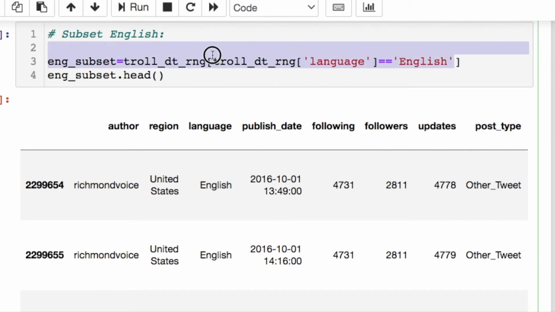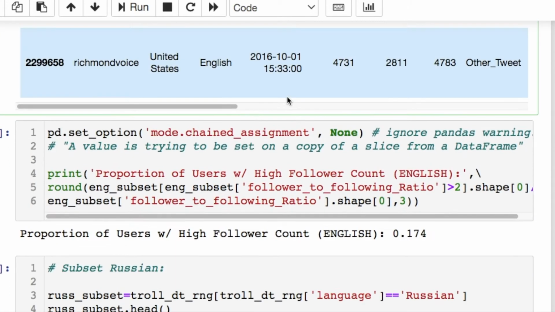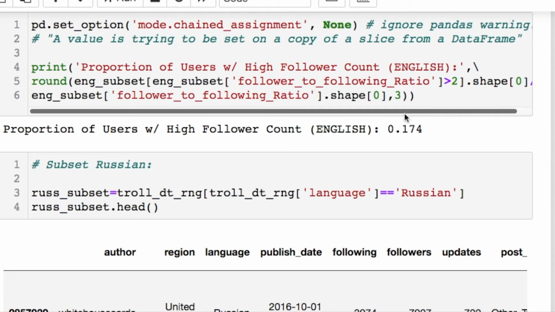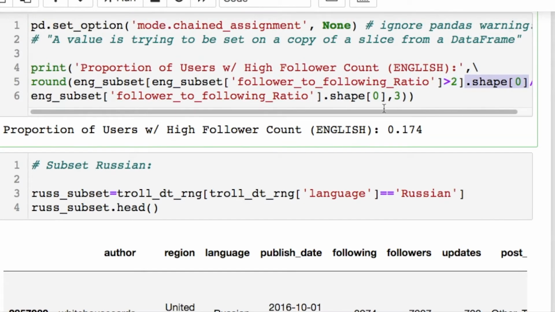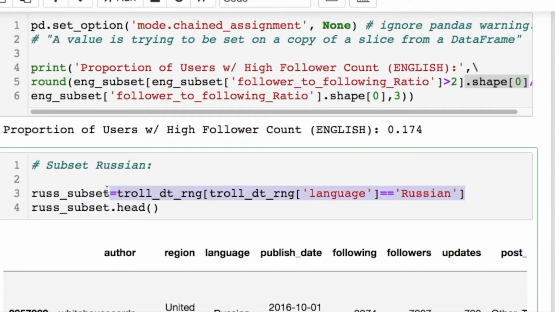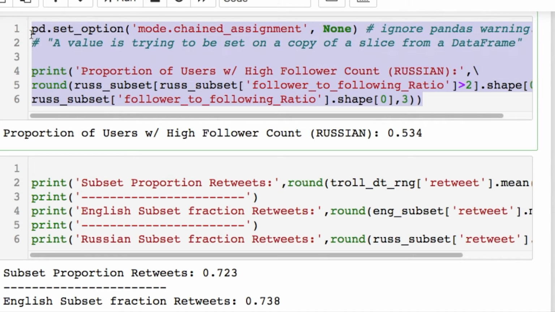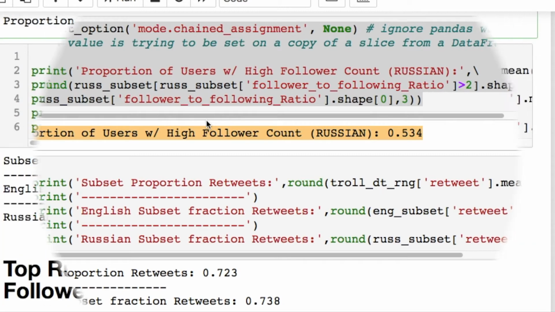Let's first pull the column of English language, and that's what we're doing here. We print this off and we're going to start evaluating what proportion of the English follower to following count are basically the influencers, and it's 17.5%. This is the proportion value if you're still using the doubling of the ratio as your parameter. I did the same thing to look at the Russian troll tweets. We subset the column of Russian language and did the same exact thing, just cut and paste everything. And it turns out that you have quite a bit of people in the subset data for Russian language from October 2016 to January 2017 who were influencing people.